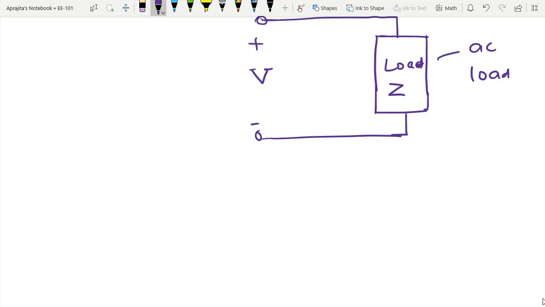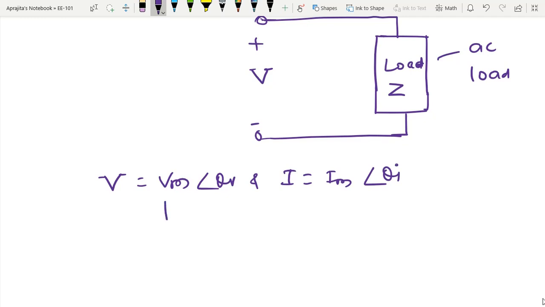First you can represent voltage V in the form of a phasor. That is Vm angle theta V, and I is Im angle theta I. We know that in the phasor equivalent, if I have a certain voltage v(t) in the time domain, then we convert like this.